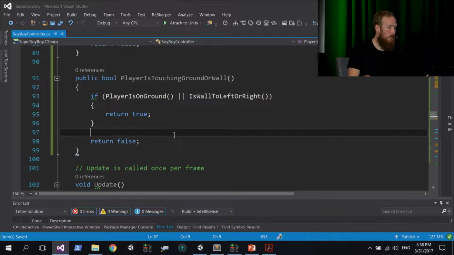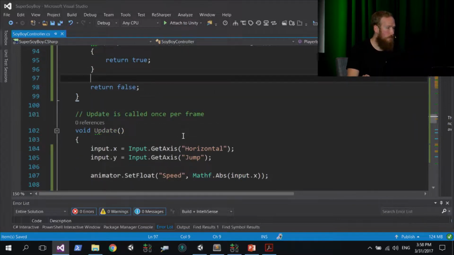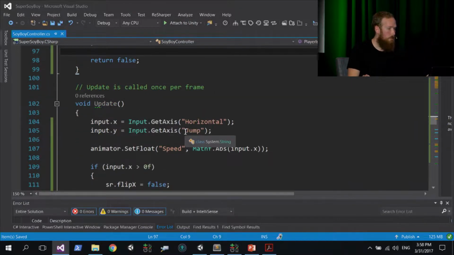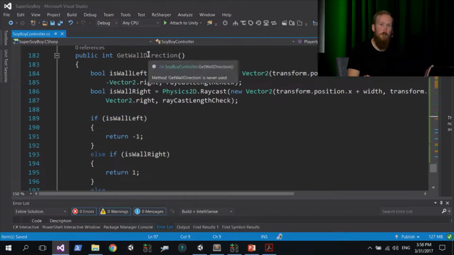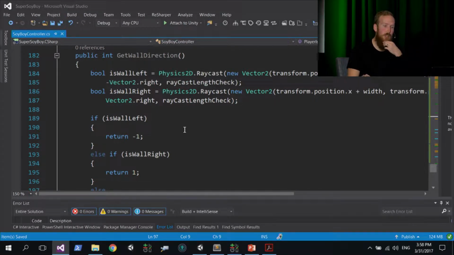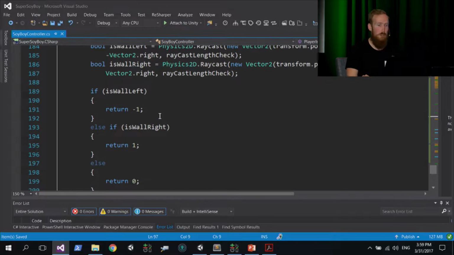So what we're going to basically be doing now is using this to do our wall jumping. It's going to help us determine if we're on a wall or not. Okay, so let us go down to our FixedUpdate method. If you remember, right at the bottom of this class is a convenience method called GetWallDirection. Let me just run through this quickly. This is going to return an integer value based on whether there's a wall on the left or the right. If there's a wall on the left, we're going to return -1. If there's a wall on the right, we're going to return +1. And if there's neither, we're just going to return 0.